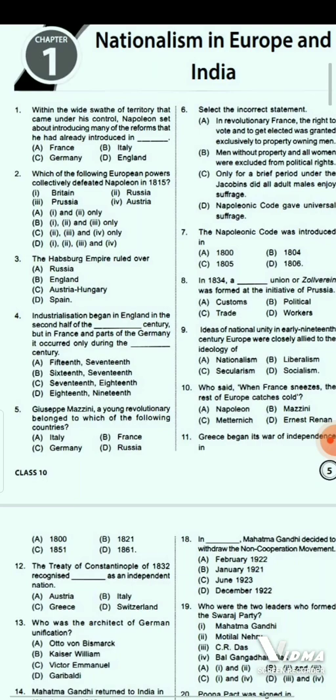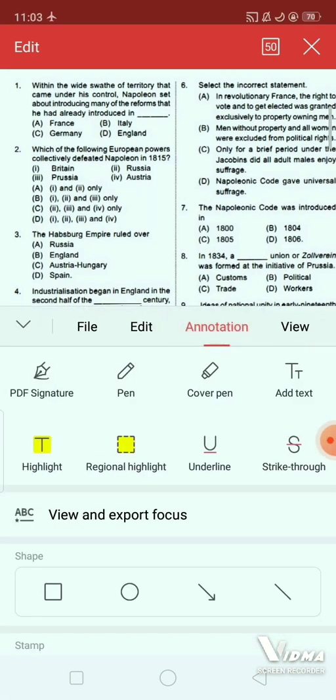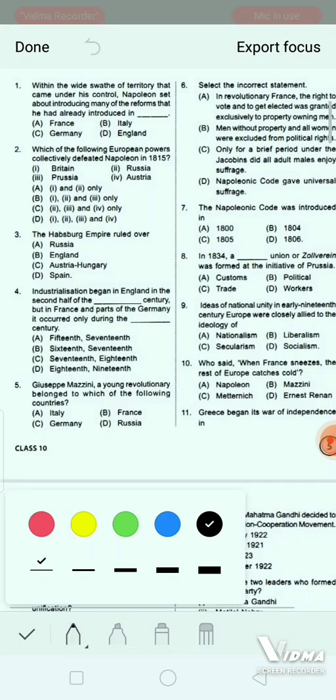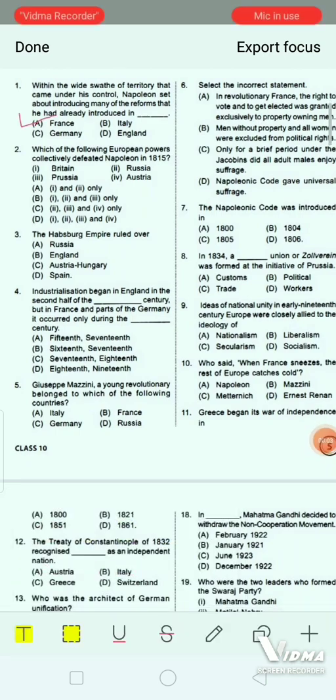Now the correct answer will be option A, that is France. Napoleon had introduced reform in France as he was the ruler of France, right? So the correct option will be option A, that is France.